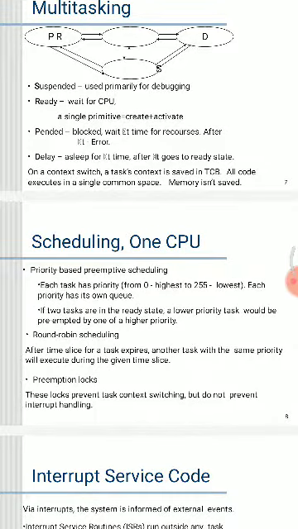What is meant by priority-based preemptive scheduling? Each task has a priority from 0 to 255, and each priority has its own queue. If two tasks are in the ready state, a lower priority task could be preempted by one of higher priority. Round robin scheduling: after a task's time slice expires, another task with the same priority will execute during its given time. Preemption lock means task context switching is prevented but interrupt handling is not. These are the differences between preemptive and round robin scheduling.